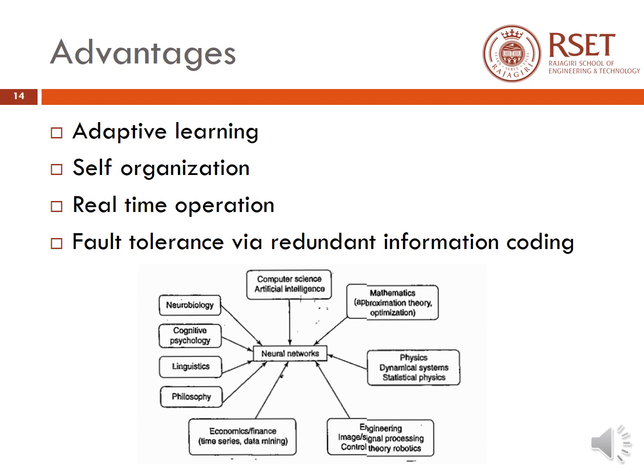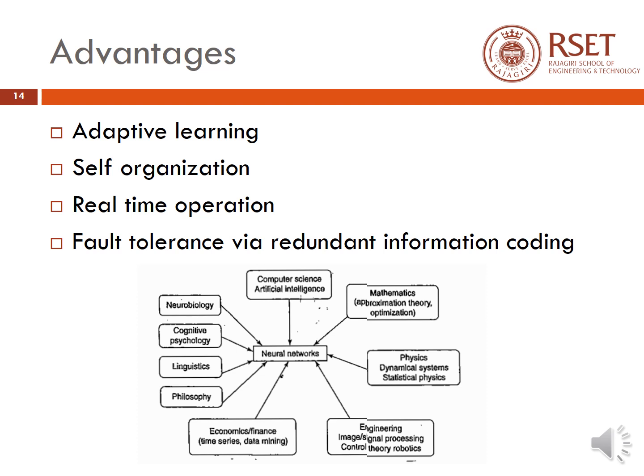The second one is self-organization. An artificial neural network can create its own organization or representation of the information it receives during learning time. The third one is real-time operation. That is, artificial neural network computations can be carried out in parallel. Special hardware devices are being designed and manufactured to take advantage of this particular capability. And the last one is fault tolerance. That is, partial destruction of a neural network will lead to a corresponding degradation of performance, but some network capabilities will be retained even after major network damage. So these are the primary advantages of using artificial neural networks.